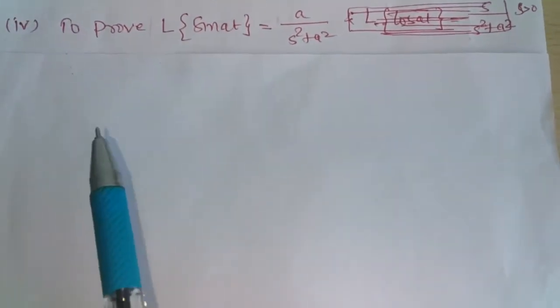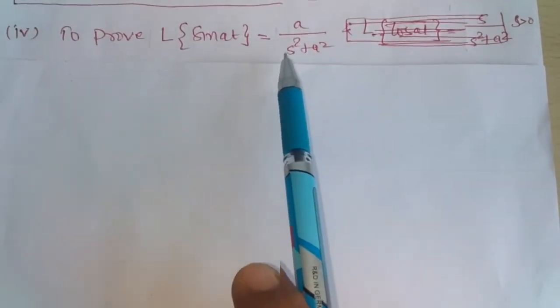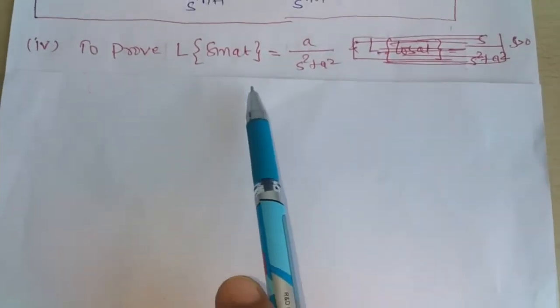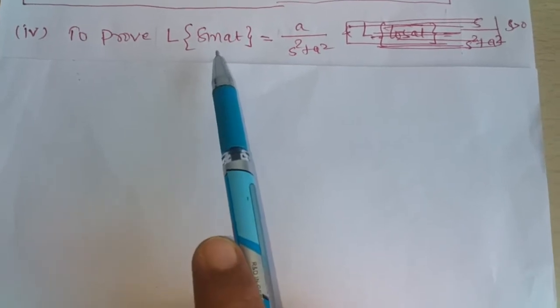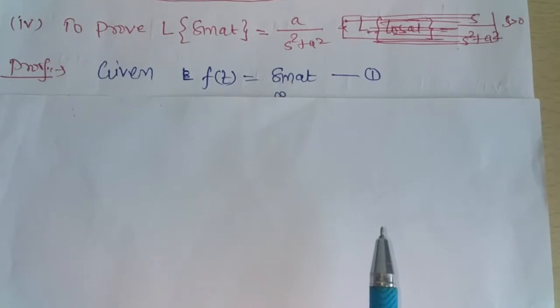Now we prove the Laplace transform of sin at is a upon s square plus a square. So here the function f(t) for which we have to find the Laplace transform is sin at. So f(t) is sin at.